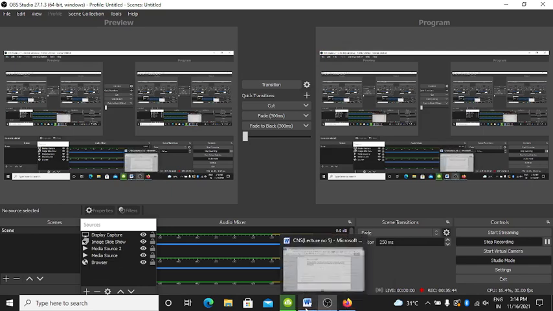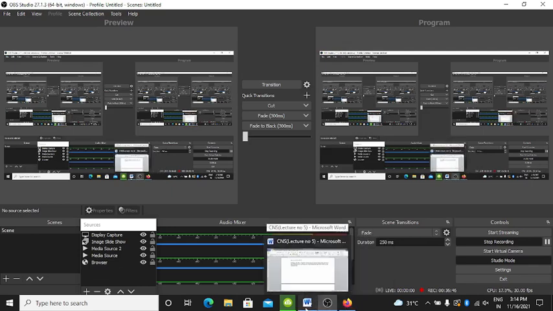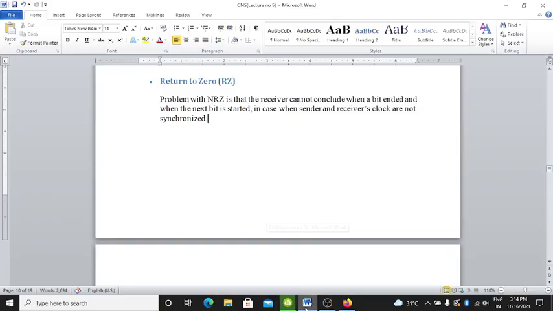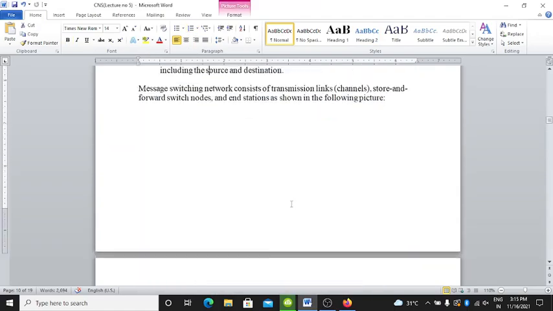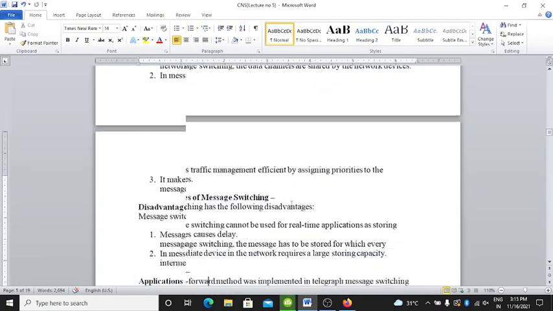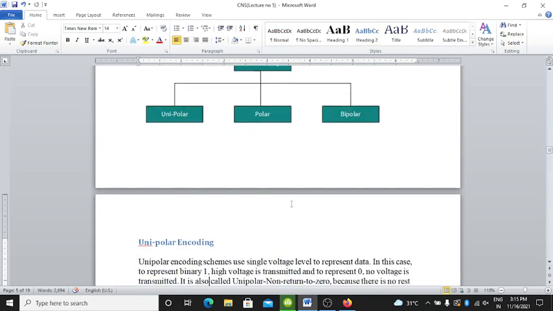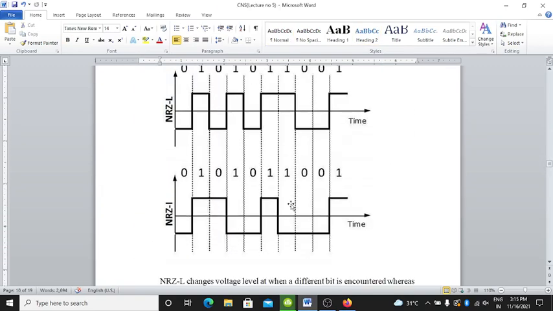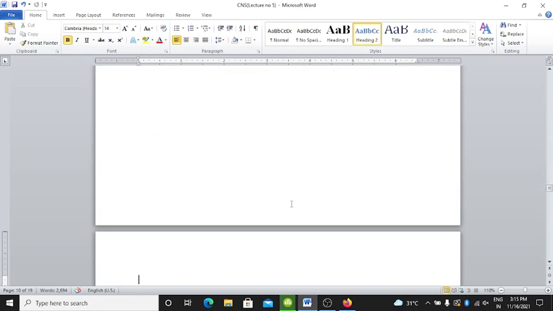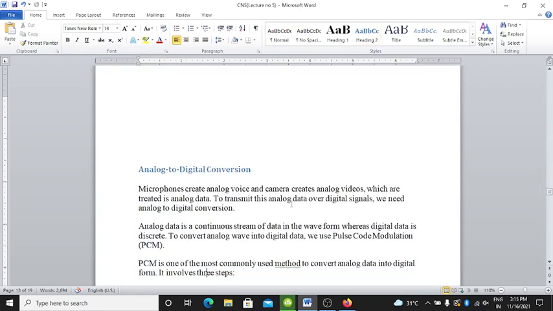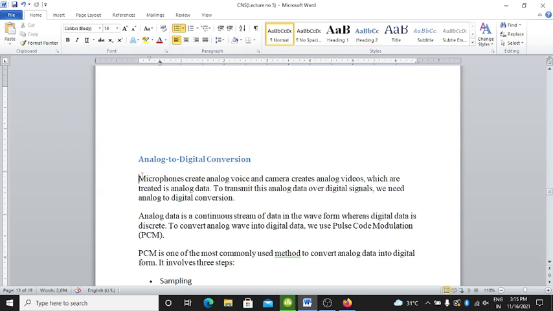We have time, so we will start with the next topic, that is analog to analog conversion here, because only 36 minutes are done, right? We have 10 to 15 minutes, so we will start with the analog to analog conversion here itself.